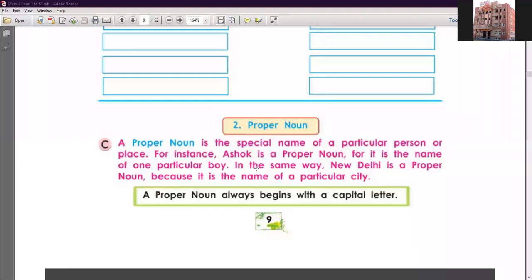Okay, student. Now, one more thing that is most important: a proper noun always begins with a capital letter.